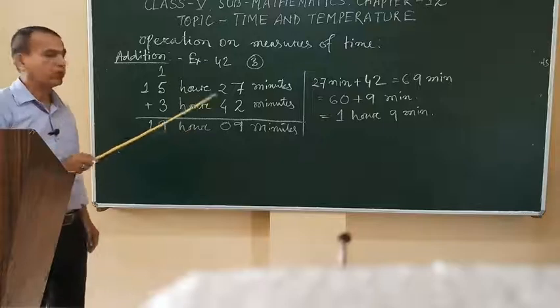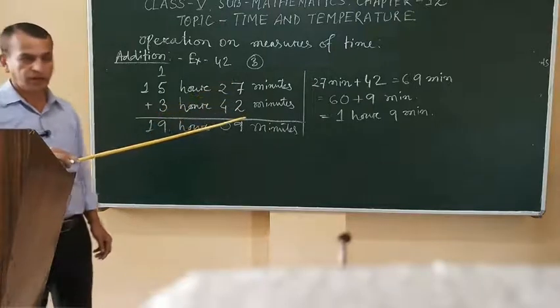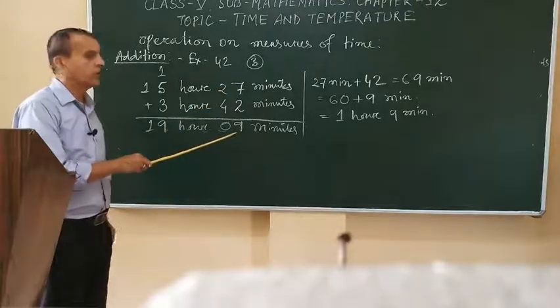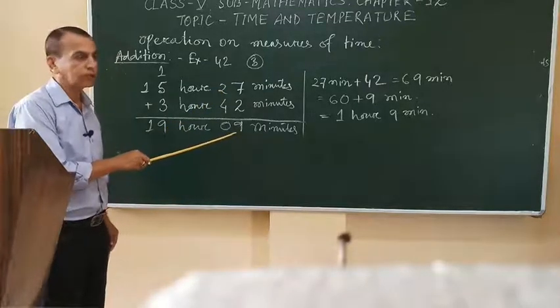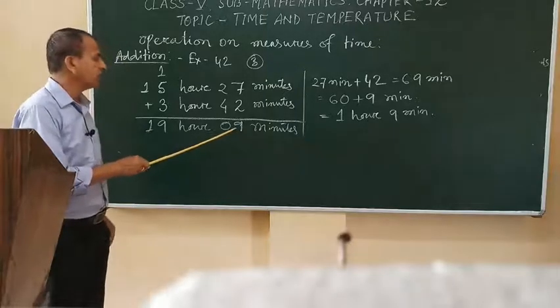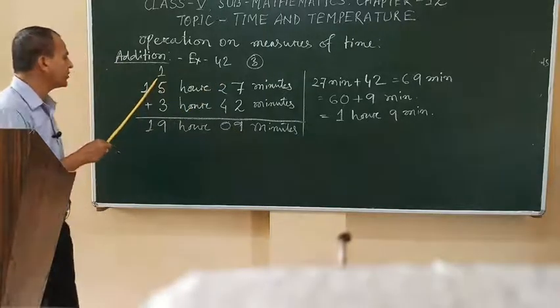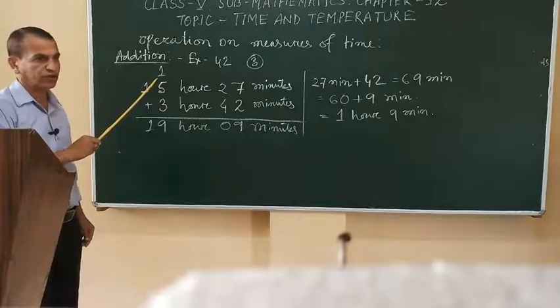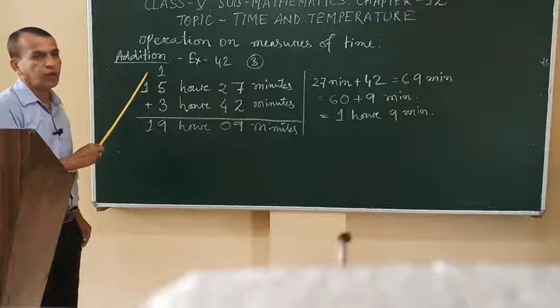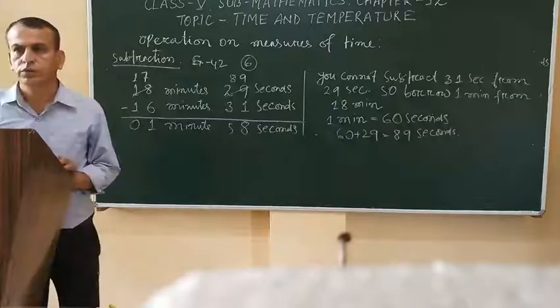So it is 19 hours 9 minutes. Means that when your total is 60 or more than 60, then the 1 we have to add to the hour side. If it is seconds, then to the minute side. The same way it will continue.